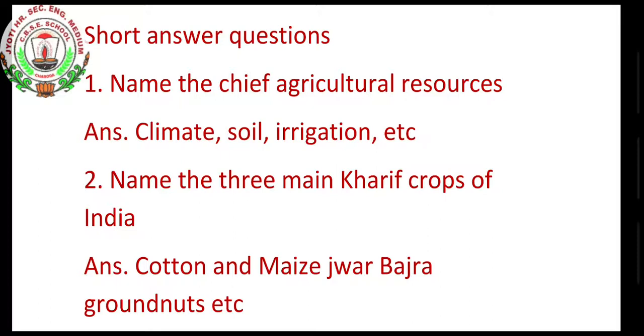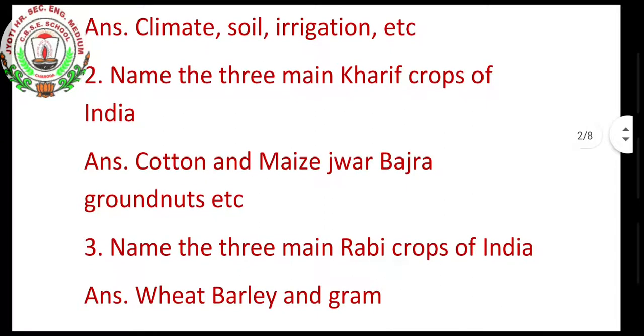So let me tell you some of the short answers. Name the chief agricultural resources. What are the chief agricultural resources in our country? That is climate, soil and irrigation. Name the three main kharif crops of India. That is cotton, maize, jowar, bajra, groundnut, etc.